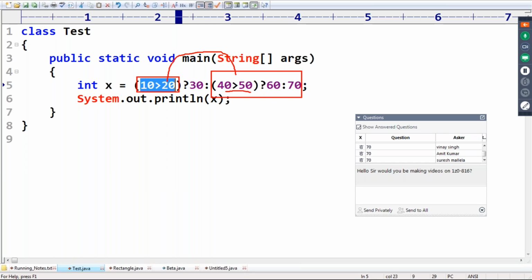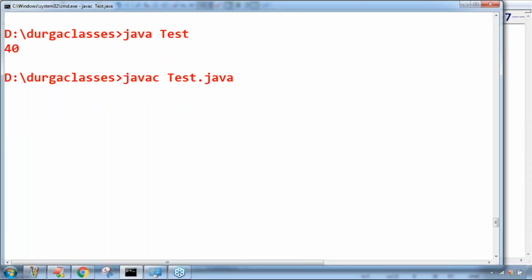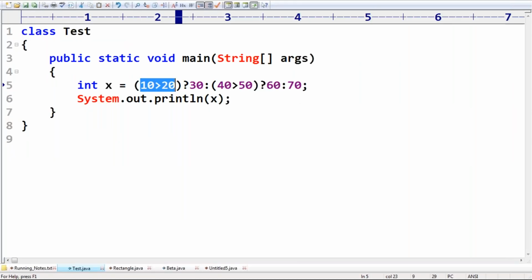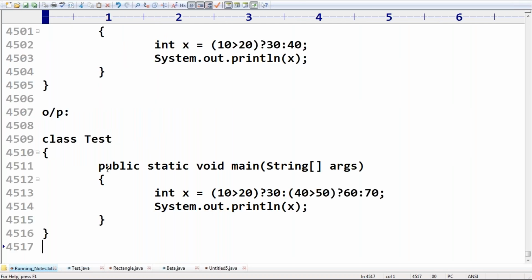If this one is false, then this is the answer. So at last, what is the output we are going to get? Take very special care. Okay, 70 itself is the answer we are going to get. Any doubt, friends? Are you in the position to understand what output you are going to get?